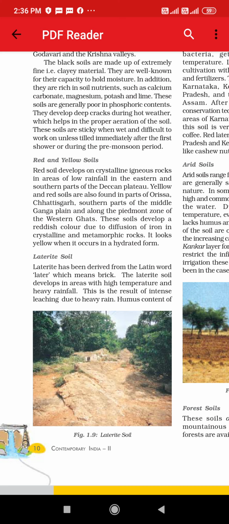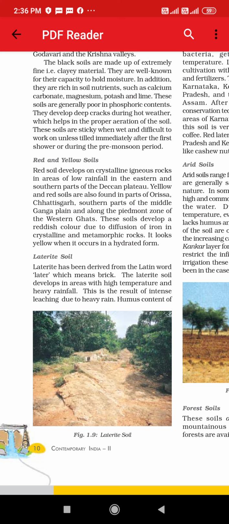These soils develop a reddish color due to diffusion of iron in crystalline and metamorphic rocks. It looks yellow when it occurs in hydrated form. So the color is sometimes red, sometimes yellow.